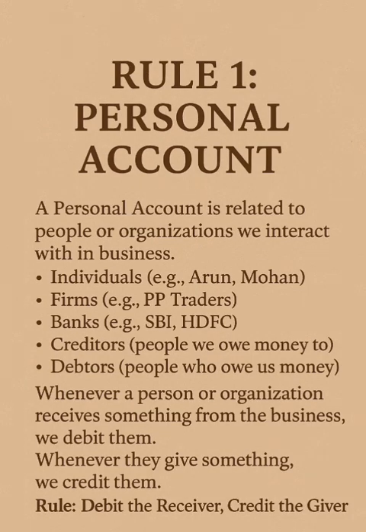Rule 1. Personal account. A personal account is related to people or organizations we interact with in business. This includes individuals, firms, banks, creditors, debtors. Whenever a person or organization receives something from the business, we debit them. Whenever they give something, we credit them. Rule: debit the receiver, credit the giver.